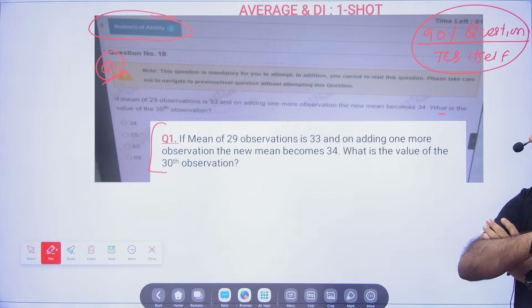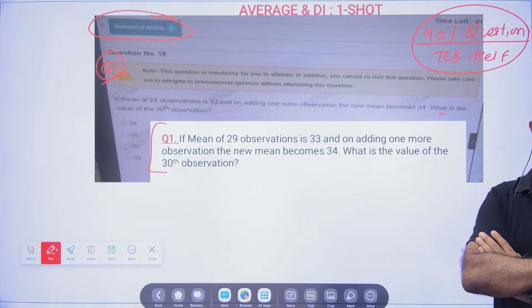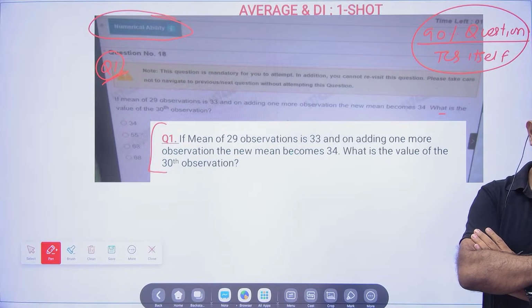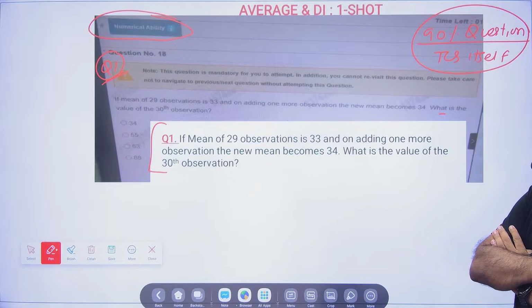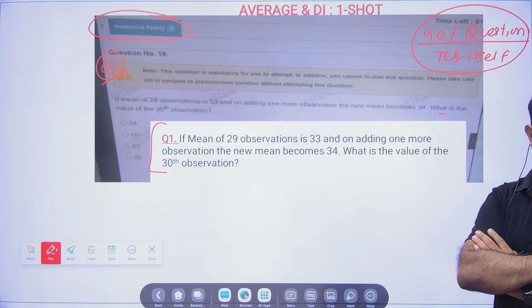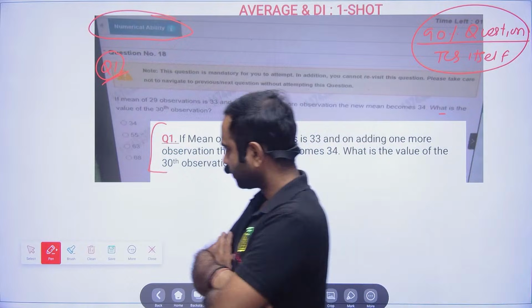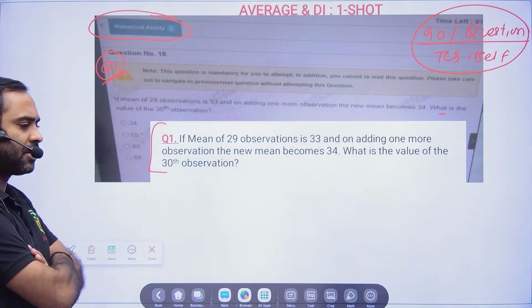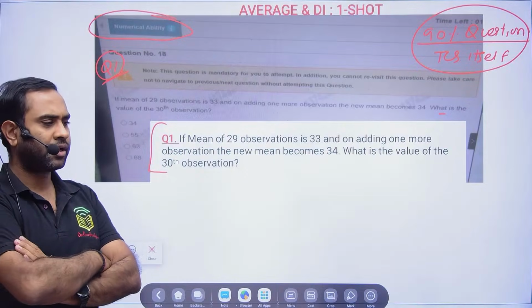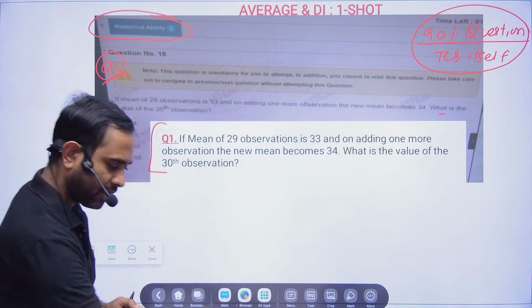Please let me know the answer in the comment section. You have another 28 seconds. 63. Okay, somebody has already given the answer.